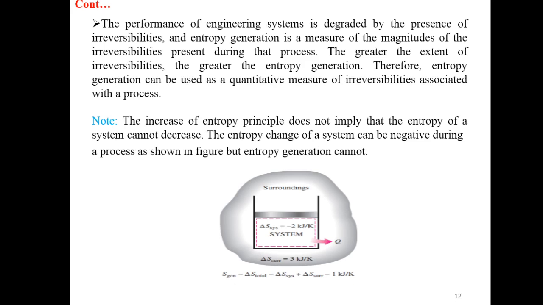Note, the increase of entropy principle does not imply that the entropy of a system cannot decrease. The entropy change of a system can be negative during a process as shown in the figure, but entropy generation cannot. So you can see in the figure, suppose the change in entropy of the system is minus 2 kilojoule per Kelvin, and for the surroundings the value is 3 kilojoule per Kelvin. If you have to find the entropy generation, then add these two values, 3 minus 2 will be equal to 1 kilojoule per Kelvin. So entropy generation is always greater than or equal to 0. If it is less than 0, then the process is not possible.